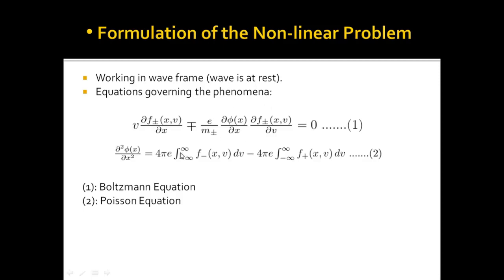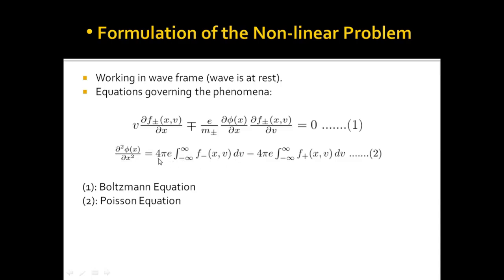Now let's discuss equation 2. In this Poisson equation, we have F minus, which is the density of electrons in phase space, and when this term is integrated over dv, then we obtain density of electrons in configuration space, and multiplying this term with e gives the charge density of electrons.